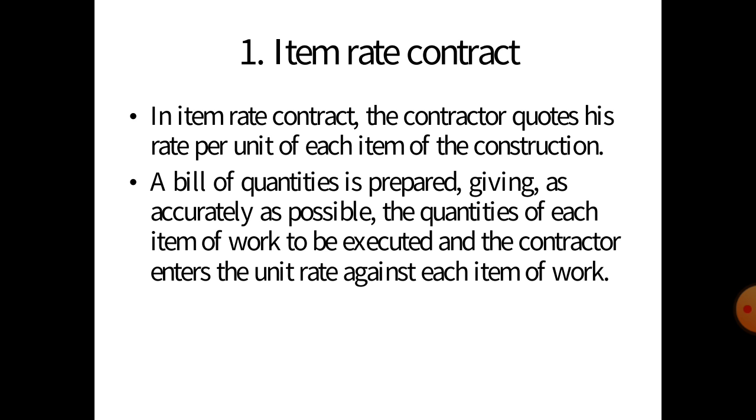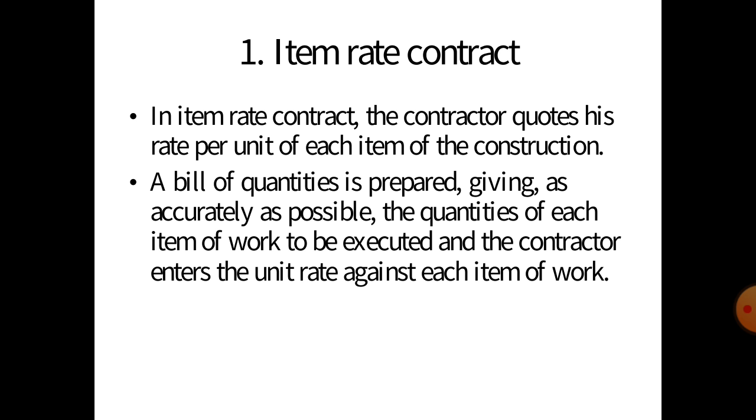First we start with the item rate contract. In an item rate contract, the contractor quotes his rate per unit of each item of construction. In construction there are many different types of work, like plaster work, tiles work, brick work, then RCC work.